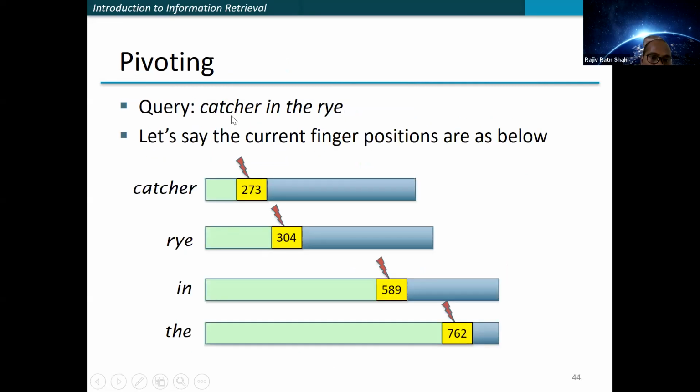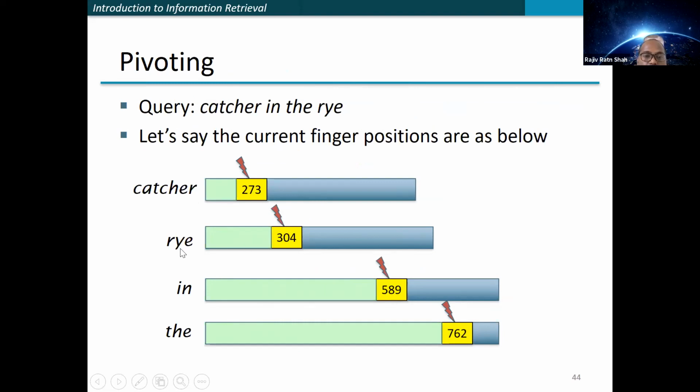For example, the query is "catcher in the rye." Right now the finger on "catcher" is at document 273. These are the document IDs, like 273, 304, 589, and 762. The posting lists, as we have used earlier, are sorted in increasing order of document ID.